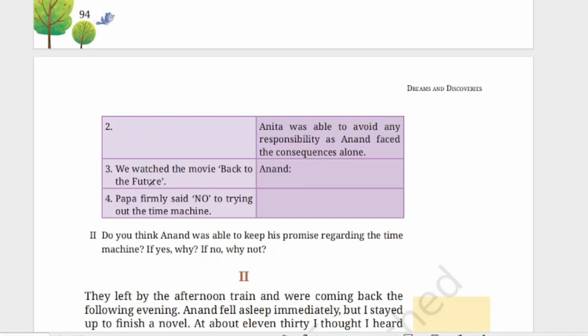We watched the movie Back to the Future. What was the effect? Anand decided to invent a time machine. Papa firmly said no to trying out the time machine. What happened then? Mother sympathized, isn't it? She sympathized for Anand. Do you think Anand was able to keep his promise regarding the time machine? If yes, why? If not, why not? That we will see anyway. By seeing the lesson's name itself, we can say that he will not be able to keep his promise. Okay, let's see what happened in the story.